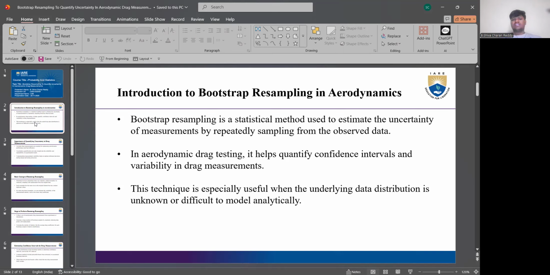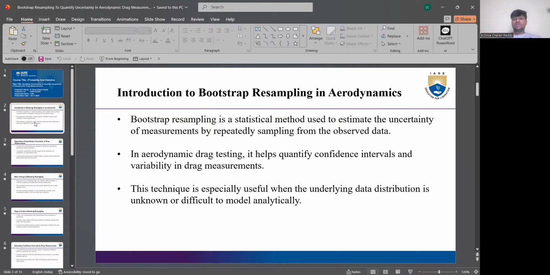In aerodynamic drag testing, it helps quantify confidence intervals and variability in drag measurements. This corresponds to aerodynamic drag testing, like the aerodynamic drag in flight mechanics. Bootstrap resampling helps in quantifying confidence intervals and variability in these drag measurements.